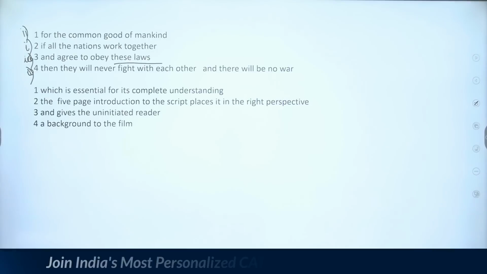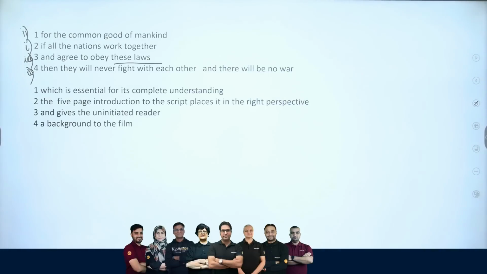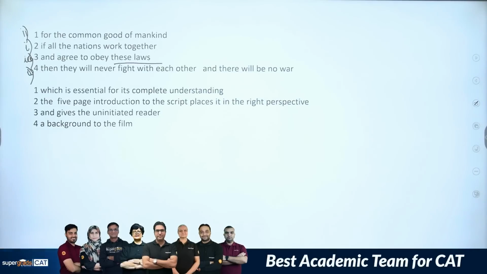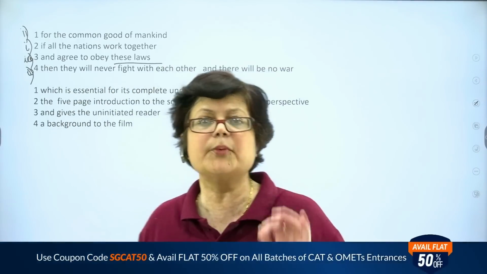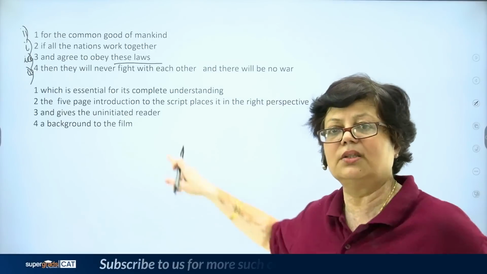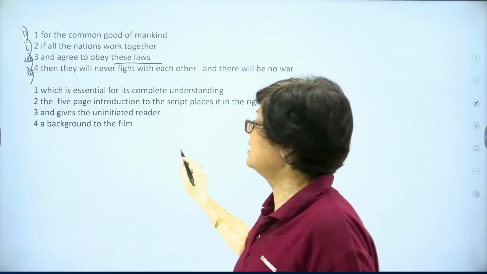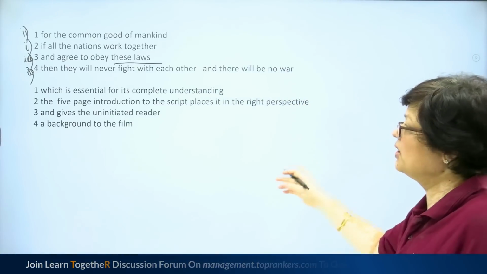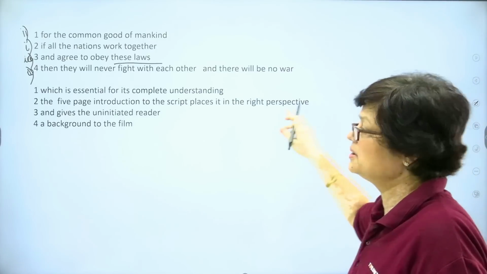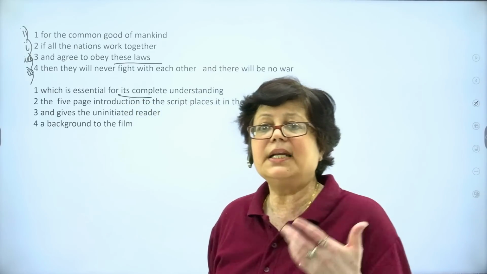Next, which is essential for its complete understanding, the 5-page introduction to the script places it in the right perspective and gives the uninitiated reader a background to the film. So something is being spoken about a film, about the reader, and about the book. Something is related which concerns all these three. How? Background to the film and gives the uninitiated reader. Uninitiated means the one who is not aware. The 5-page introduction to the script places it in the right perspective, which is essential for its complete understanding. Its complete understanding of what?